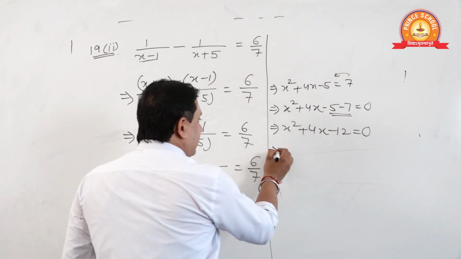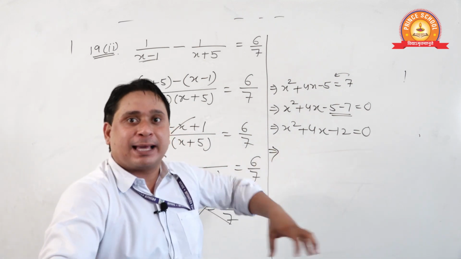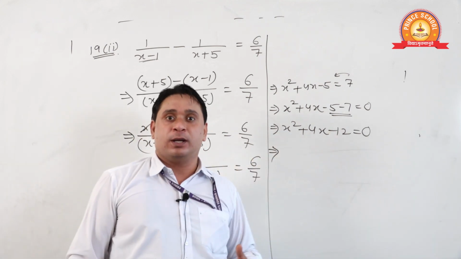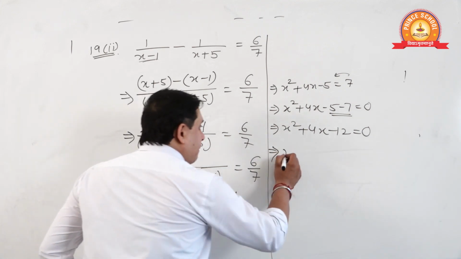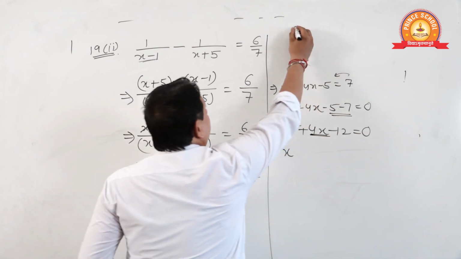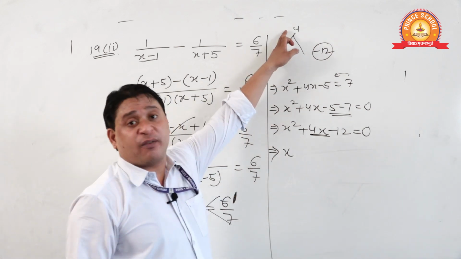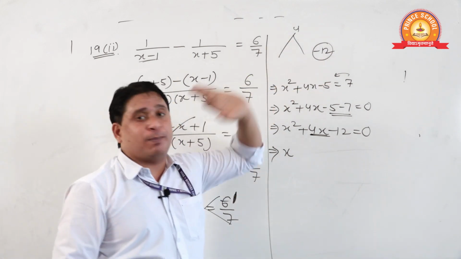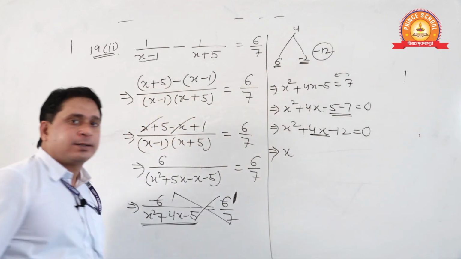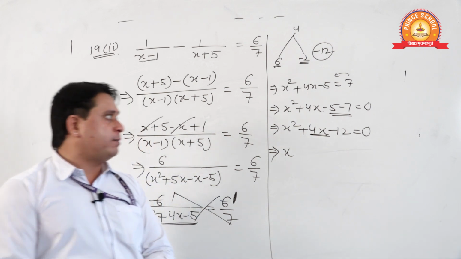Sure? Now students, I think my work is done. It's your time to show that you are Principians very easily. It can be solved. Still I am solving for my favorite 10% students. 4 we have to break, and product should be minus 12. 6 minus 2: 6 minus 2 is plus 4 and 6 into minus 2 is minus 12, okay? Done.